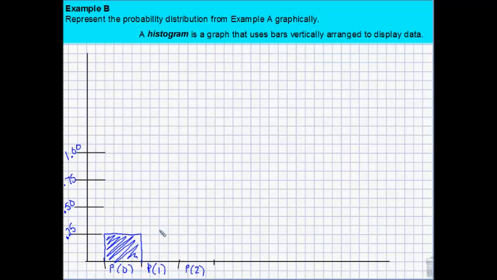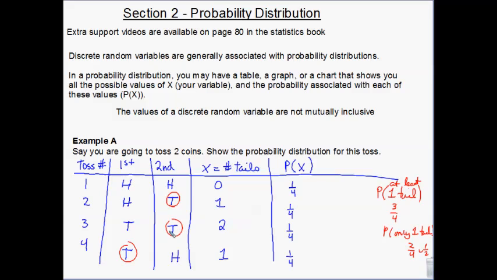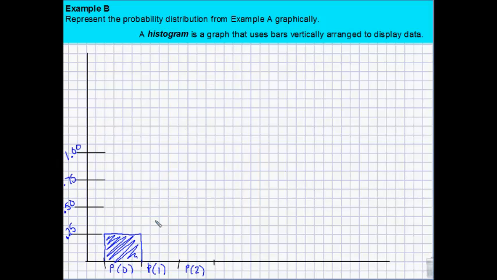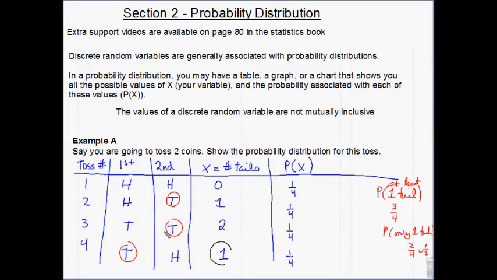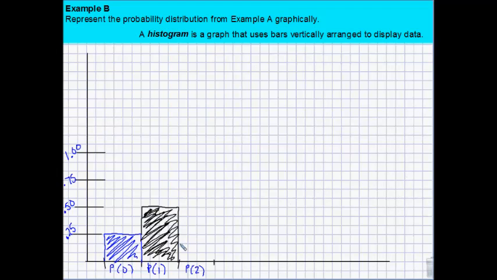Okay. My probability of 1 tail, that happened twice, right? 1 tail here and 1 tail here, so that gives me 2 out of 4, or 50%. So my probability of 1 tail is 0.5 because it happens twice. And then my probability of 2 tails, again, 2 tails only occurs once, so I'm at 0.25.